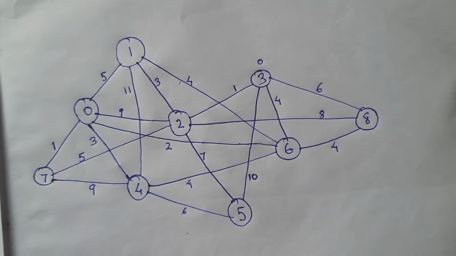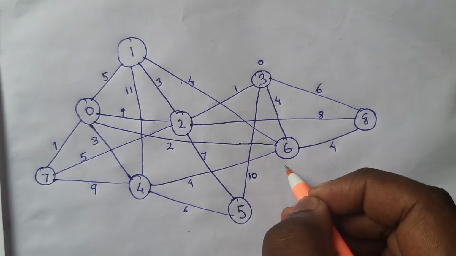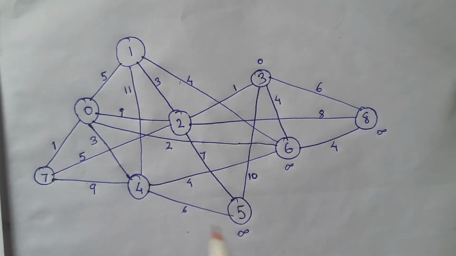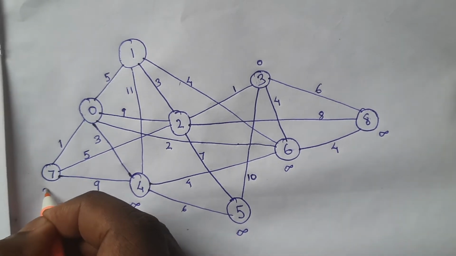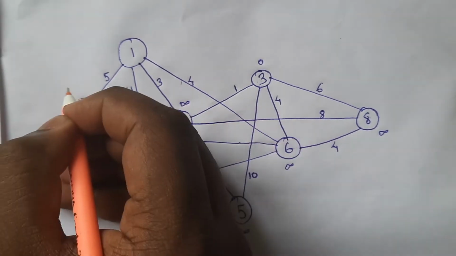And then what we need to do is assign a metric to all other vertices. Now what to assign them? We will assign a very high number, that is infinity. We're going to assign infinity to all the nodes other than 3. So let's do that first. Let's mark all the vertices with infinity, because the cost to reach all these nodes is currently infinity. We don't know a shortest path.